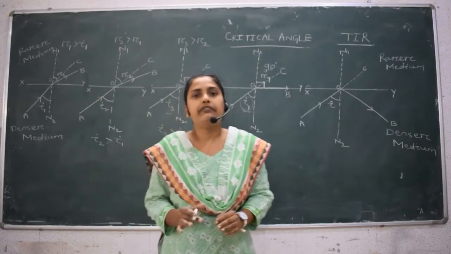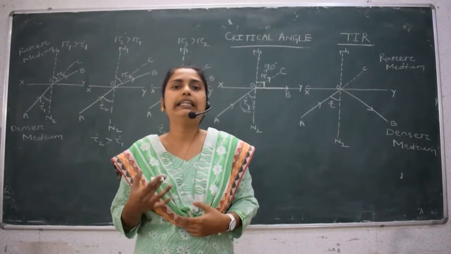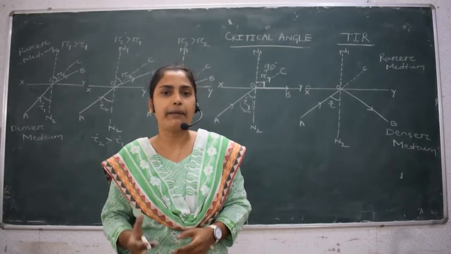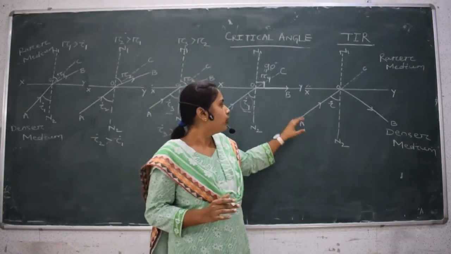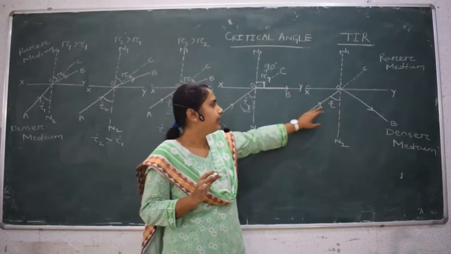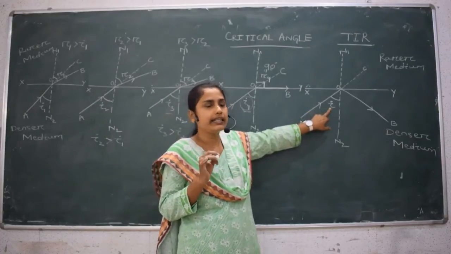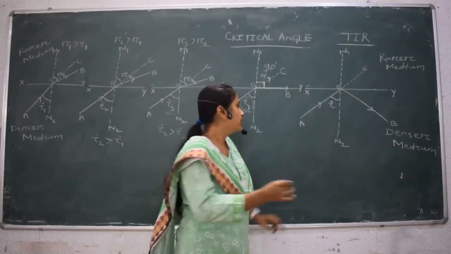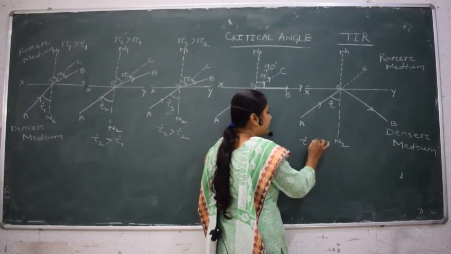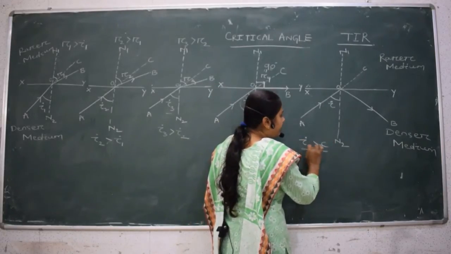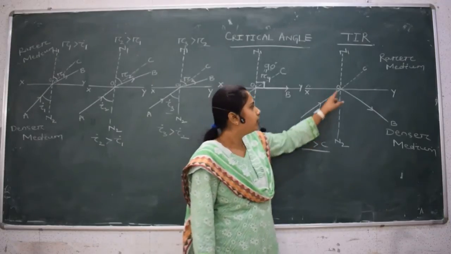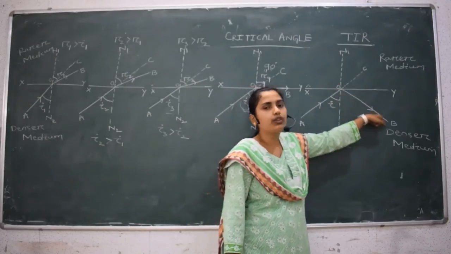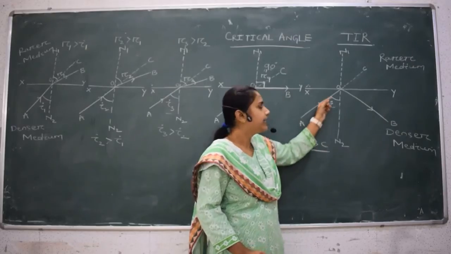Now let us see what will happen when we further increase the angle of incidence. Here the angle of incidence in the denser medium is I, such that this angle of incidence is greater than the critical angle. In this case, the ray of light returns back to the same medium from which it is coming.